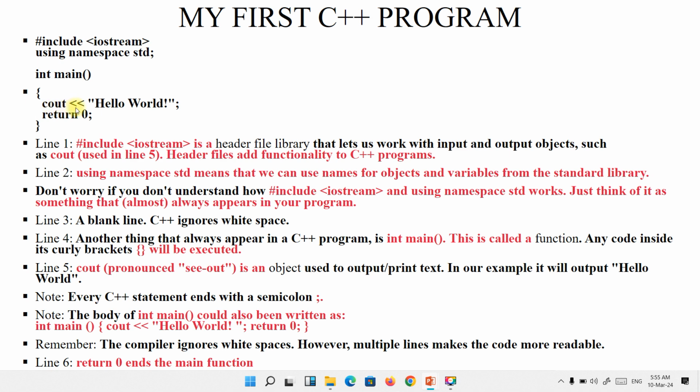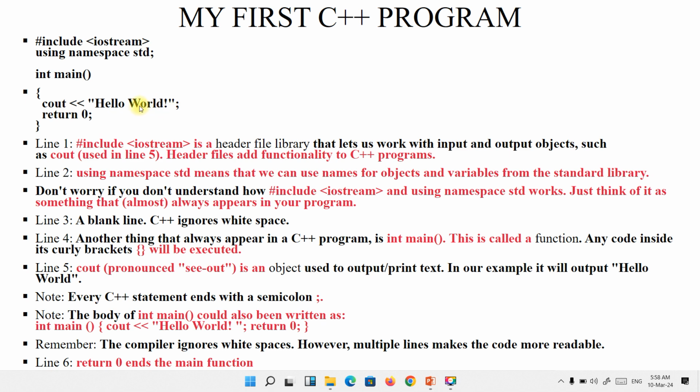So you write cout and you bring two less than signs, and then you bring your quotation mark. Immediately you bring one quotation mark, it will automatically close it for you.